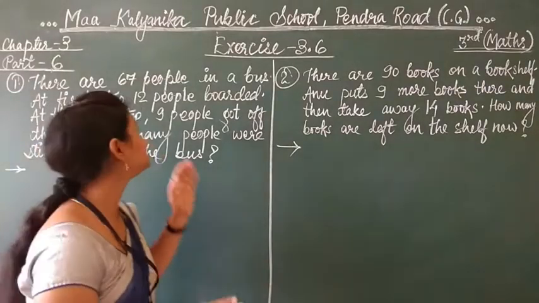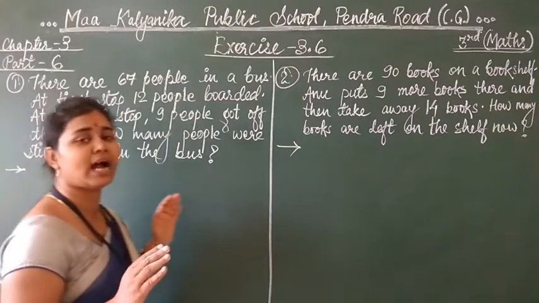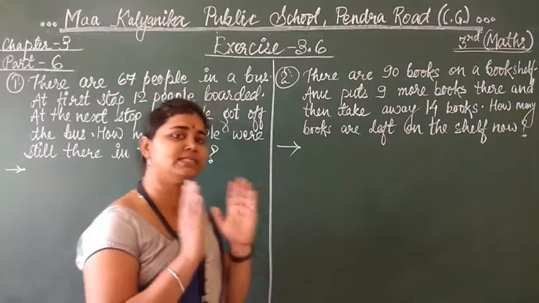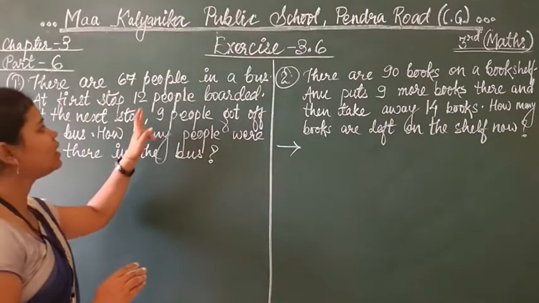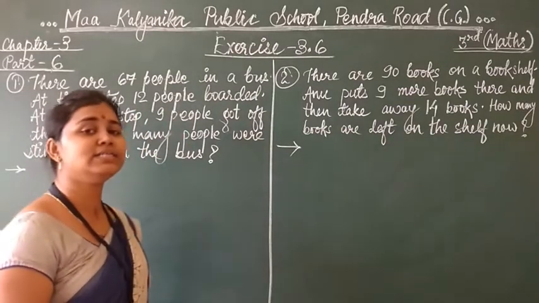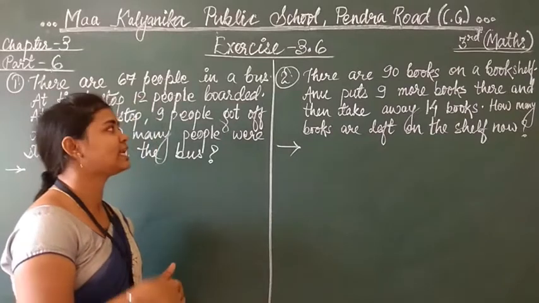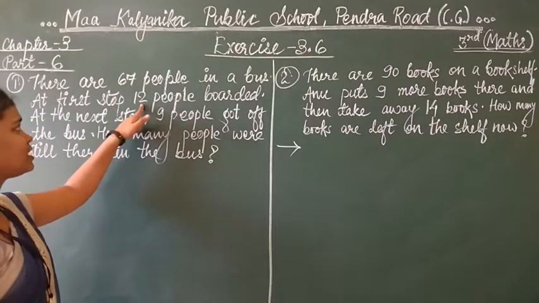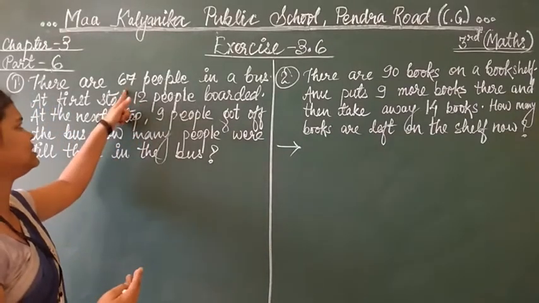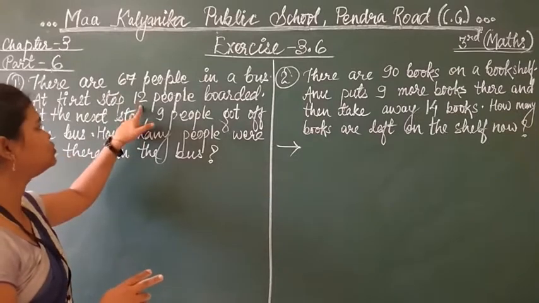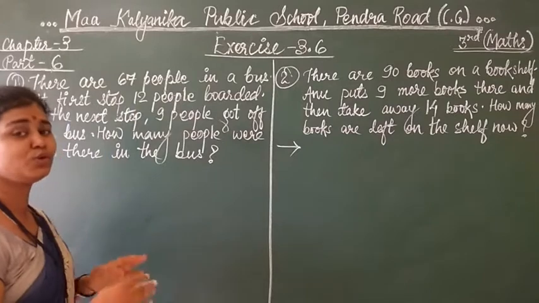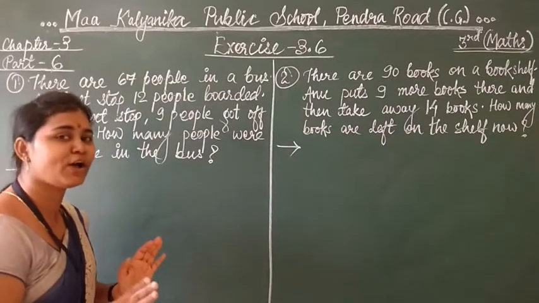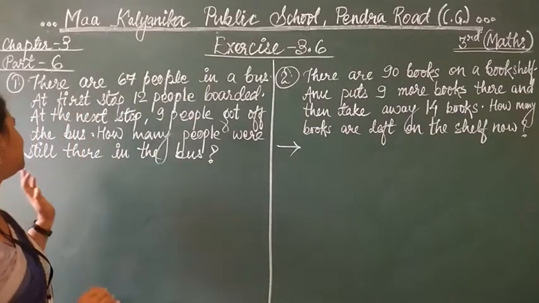At the first stop 12 people boarded, means 12 more people came inside the bus. So 67 are already there and 12 more came in, which means you have to add these 2 to get the total number of people in the bus.